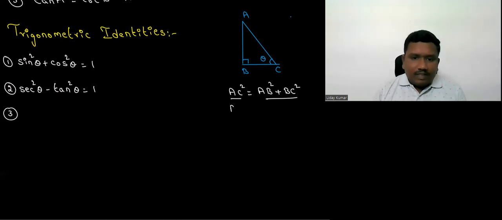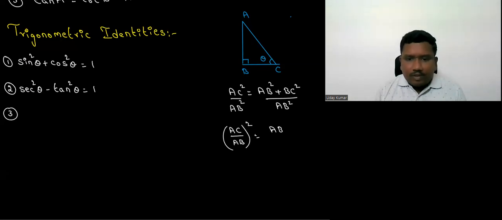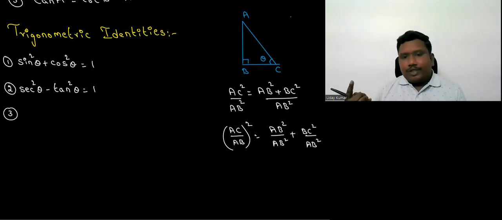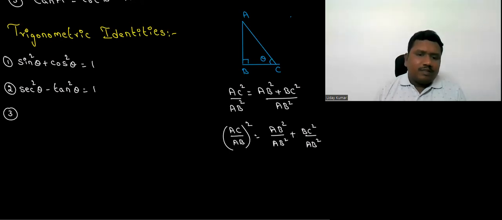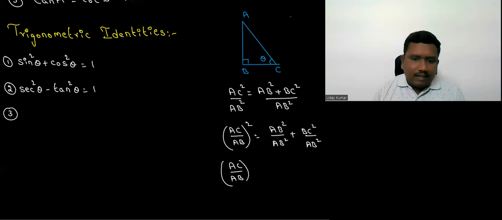So if I divide both the sides with AB square, I get like this. AC by AB whole square is equal to, if I split this AB square to both the terms in RHS, AC by AB whole square, AC is hypotenuse, AB is opposite. Hypotenuse by opposite means cosecant, we'll replace that later. AC by AB whole square only I'm writing again.